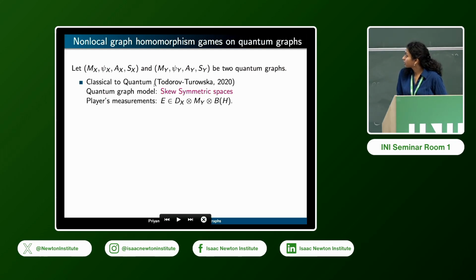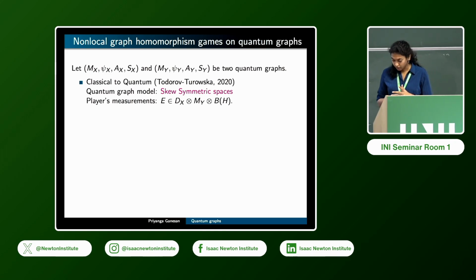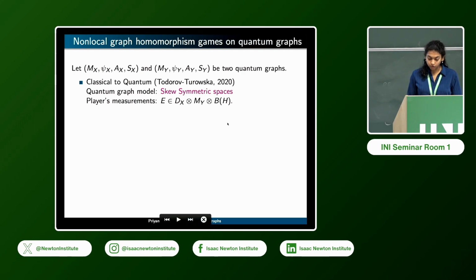In the first non-local game, the classical to quantum version, the game is defined using the skew symmetric operator spaces model of quantum graphs. In this scenario, the inputs come from a classical graph and the outputs come from a quantum graph, but this quantum graph is now vectorized. So there are two components of it that are given by Alice and Bob as their responses.